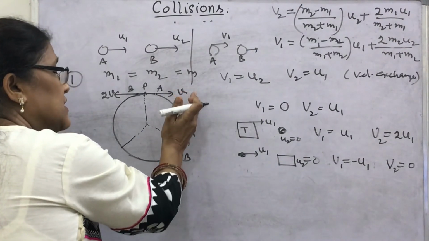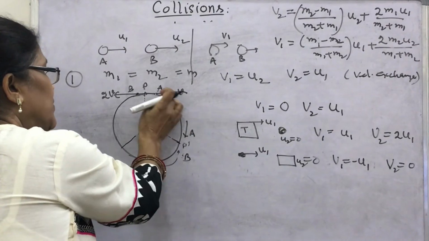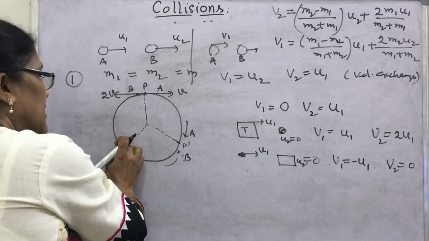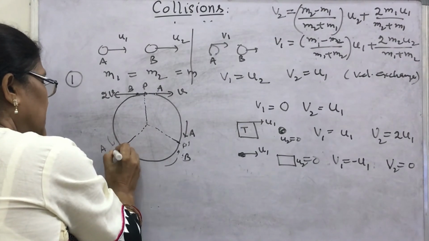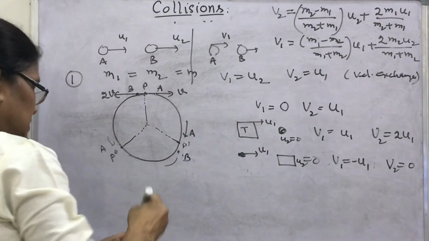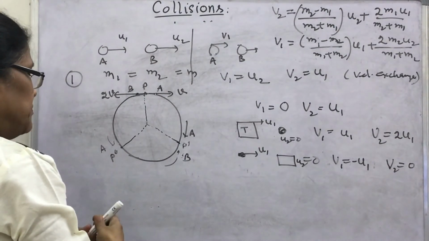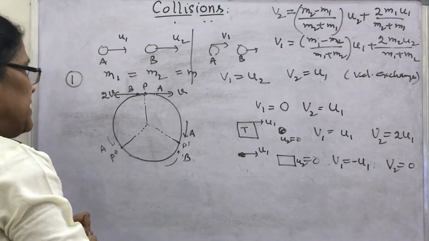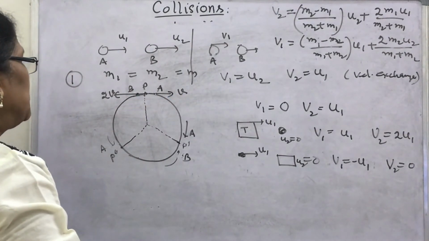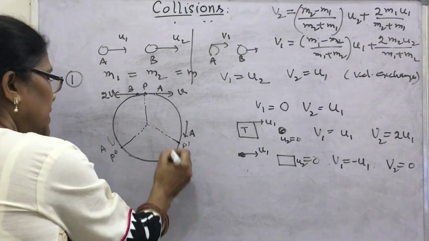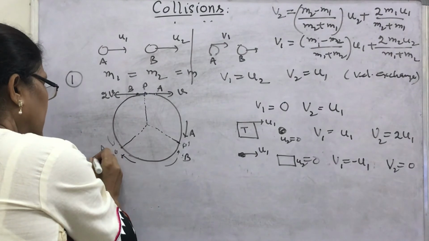A from this point will move 2v, covering the first part and second part, so A will come here, suppose this is point P double dash. B's velocity will be exchanged: earlier it was 2v, now it becomes v, and it will come back here, and here is the second collision.